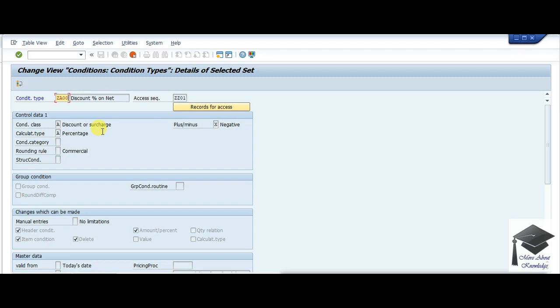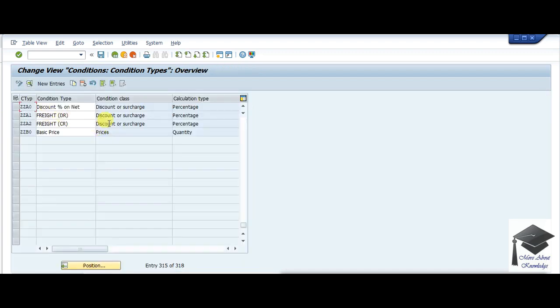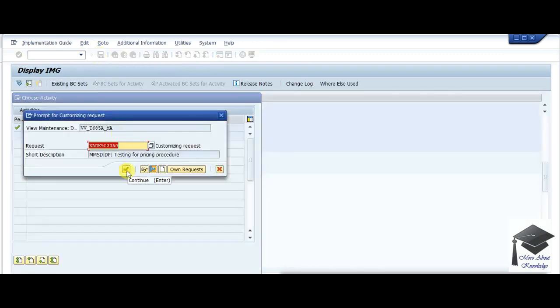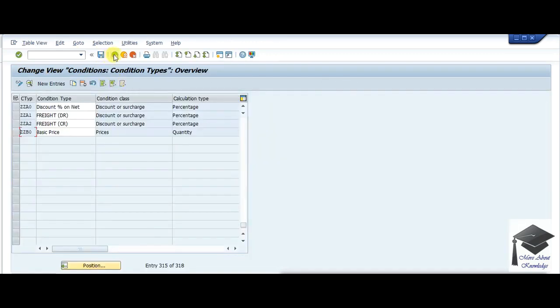Oh, sorry, ZA00 is already there. So ZZA0. I have created ZZB0 as my basic price, ZZA0 is for my discount. Okay, I'll be saving it. So two condition types were created.